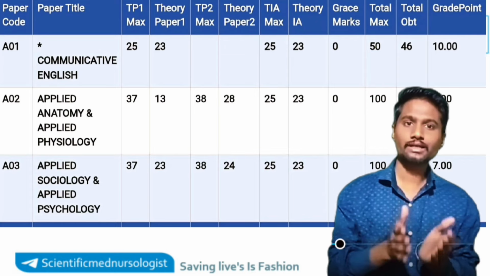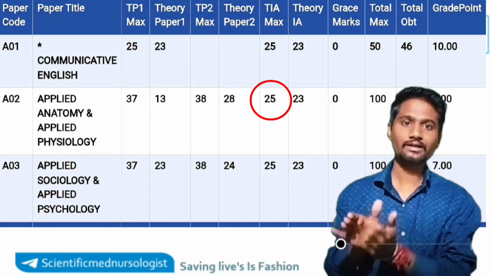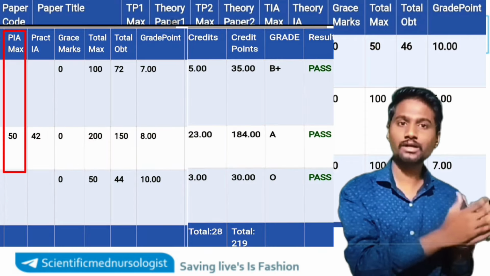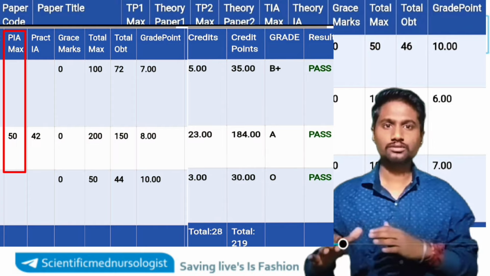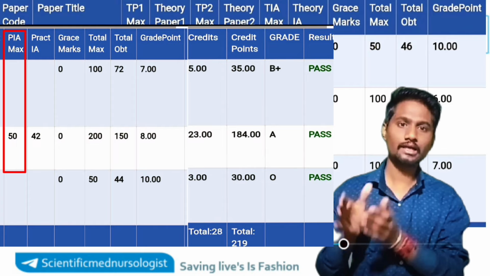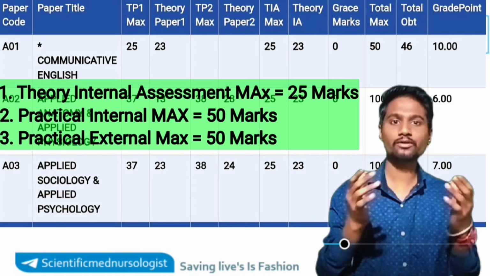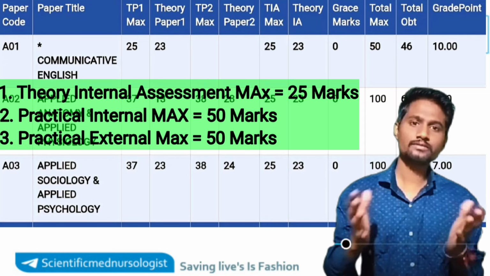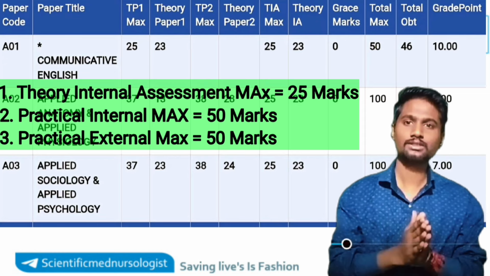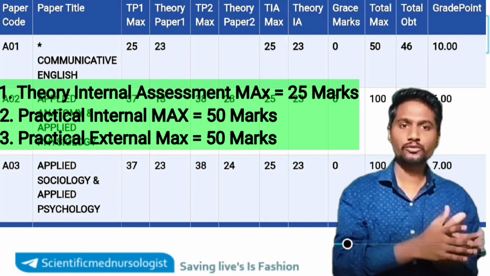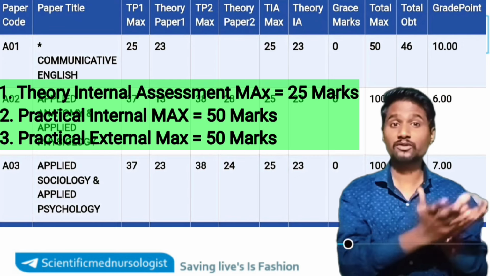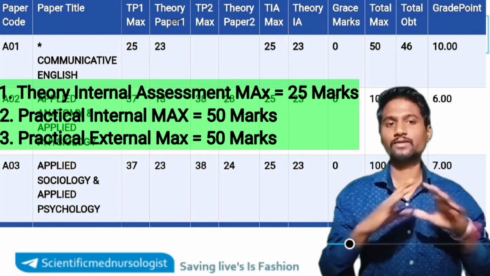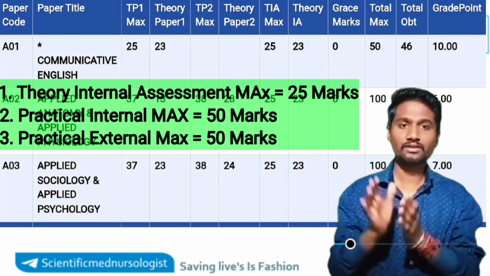As you know, the internal assessment marks will be different, that will be out of 25, and practical marks will be different, that will be out of 50. You guys know about this, right? Theory internal assessment marks will be given by your college. This will be given on the basis of how you study, how your IQ works, how much interest you show in the subject, and how much respect you show to your tutors, professors and principals. Every college faculty will give marks based on that.